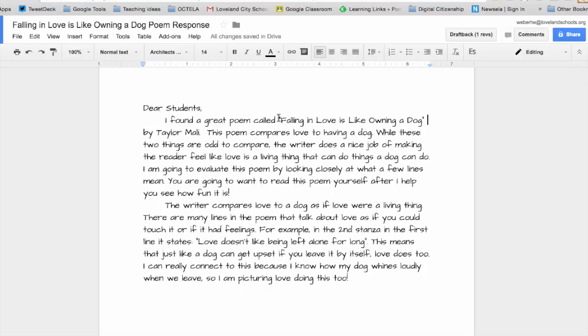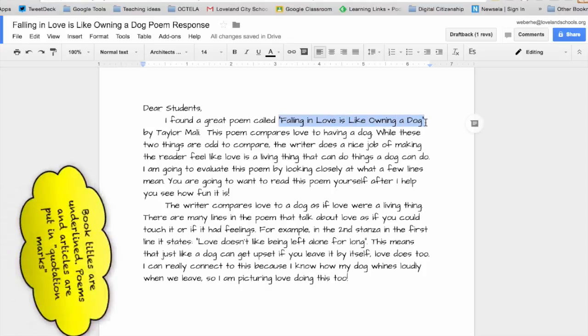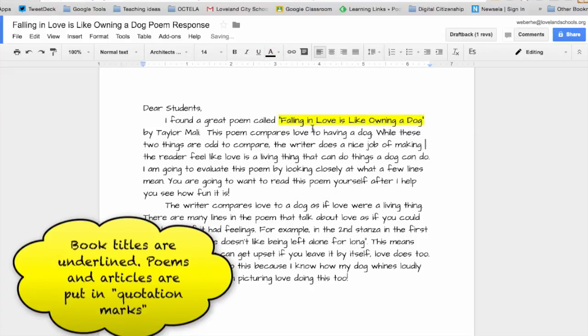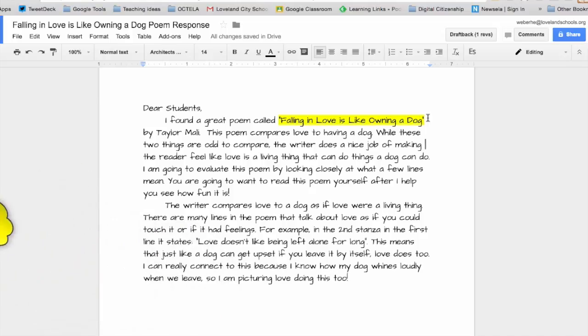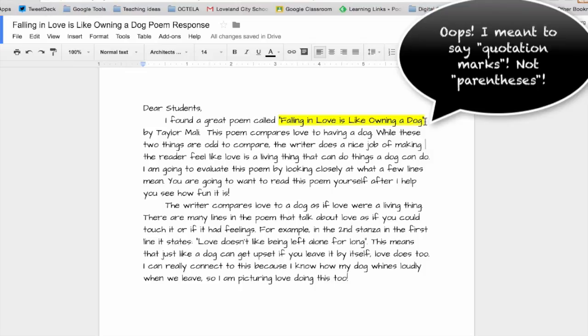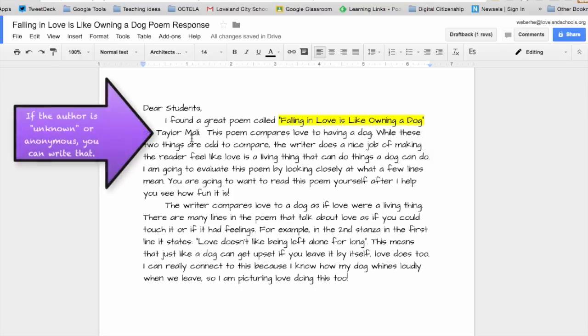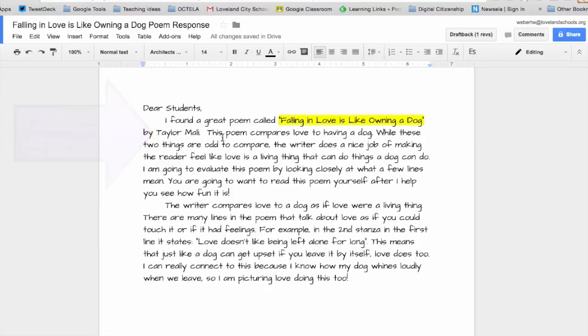The first thing I do want to point out is if you notice what I did for the title. In the title of the poem, I actually enclosed it in parentheses. When you're referring to a poem or an article title, those get parentheses instead of underlining, and so we'll keep practicing that. I also have who wrote the poem. You might find a poem where the author is unknown or anonymous, but be sure to state that. And so I've got the rest of my introduction paragraph.